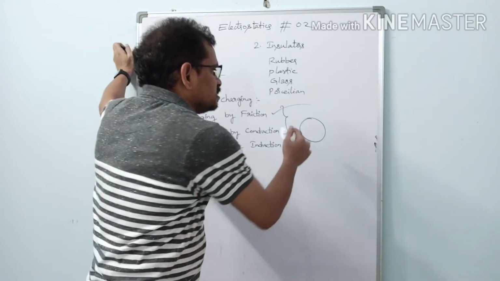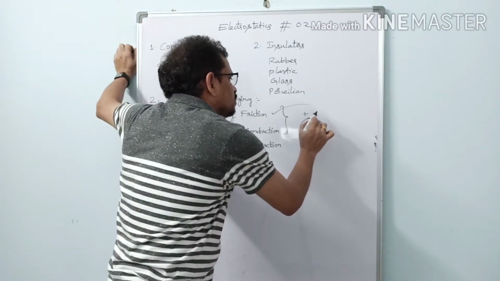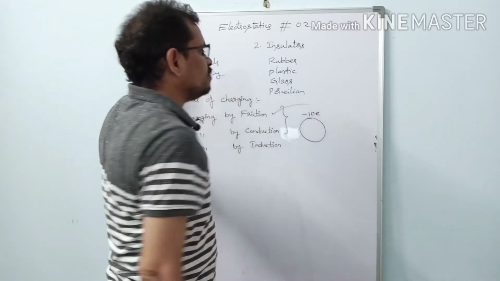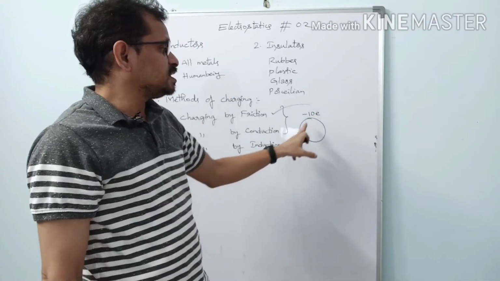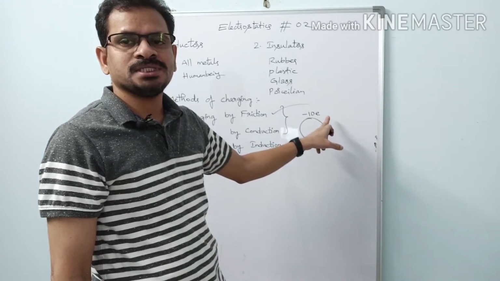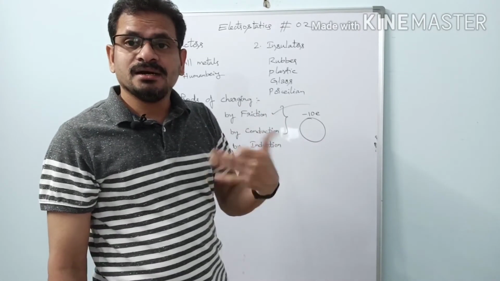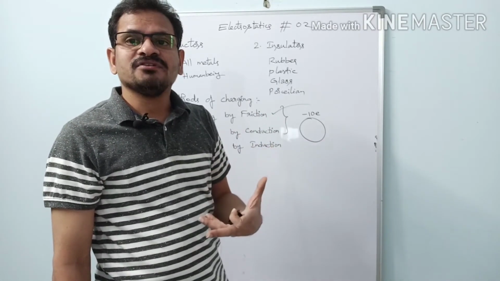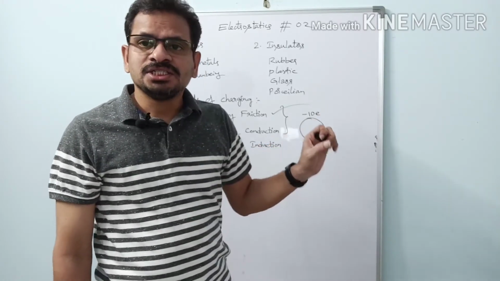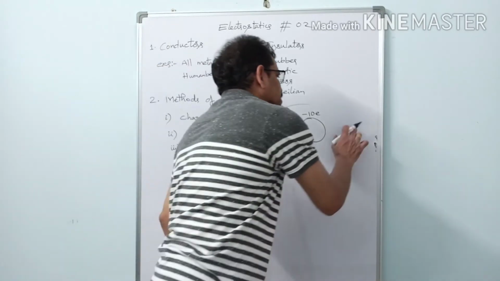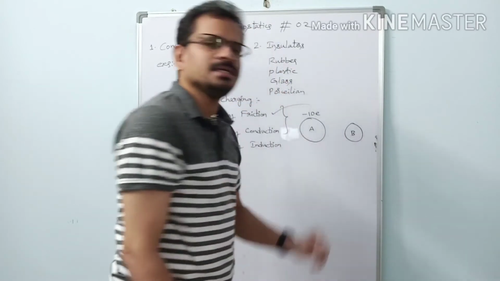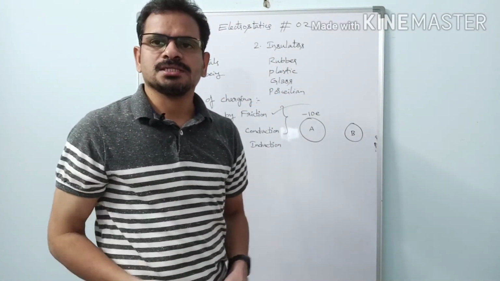So here let us consider a charged body, and let us take the charge on this one as minus 10e. So the magnitude of charge this body has is 10e. You know, the charge of an electron is 1.6 into 10 power minus 19 coulombs. It is the fundamental magnitude of charge available in our universe. So minus 10e is the charge on this sphere. Let us bring another sphere. This is sphere A, this is sphere B. Sphere B is neutral initially, it is chargeless, no charges are there.